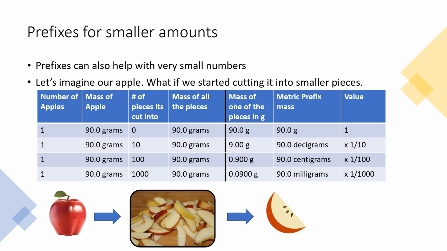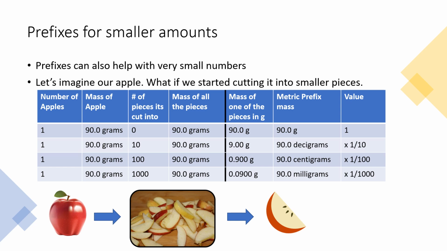If we were to keep going, our next line, that third one down, says if we had our one apple, weighs 90 grams, and we cut it into 100 equal pieces, so we're getting small apple pieces now, all the pieces together would still be 90 grams. But if we just took one of them, it would weigh only 0.9 grams. We're getting much smaller here. Well, if we want to keep the number the same, we can use a metric prefix, and one of those pieces would be 90 centigrams, because centi means 1/100th, just like cents in a dollar, right? We have 100 cents or pennies in a dollar. So centi means 1/100th.